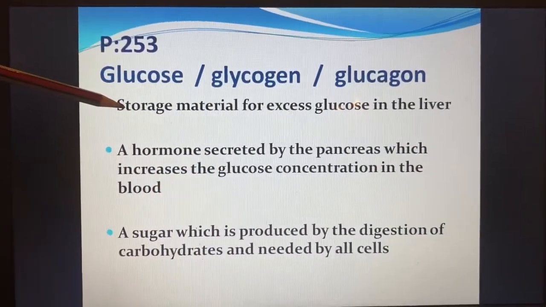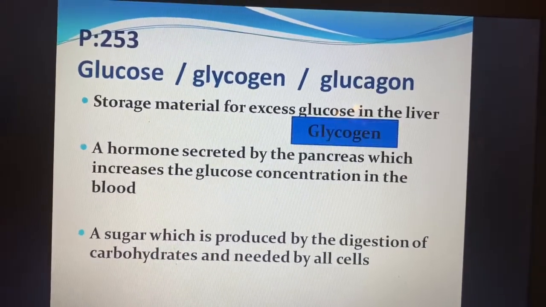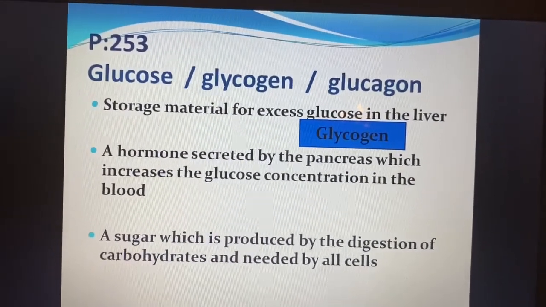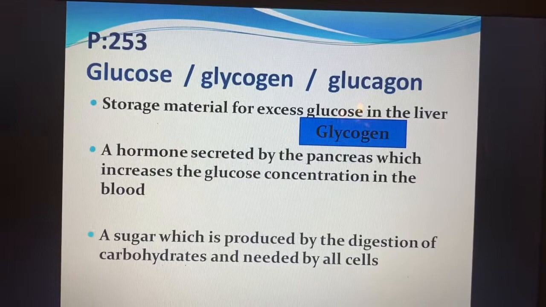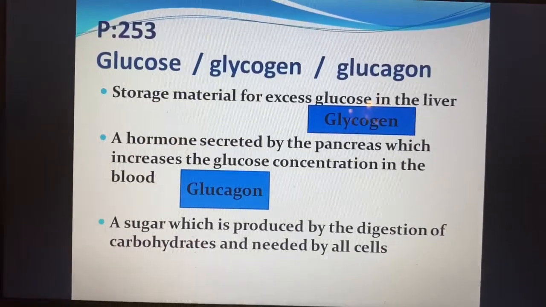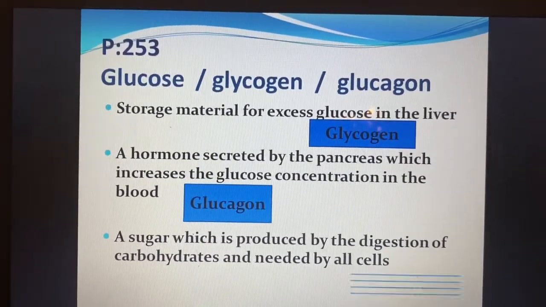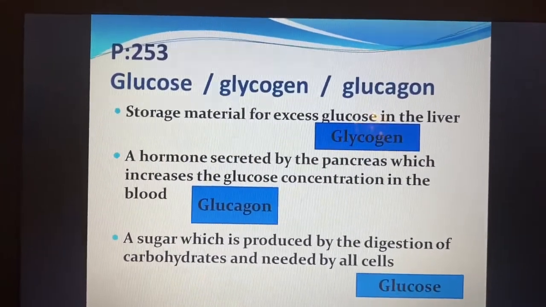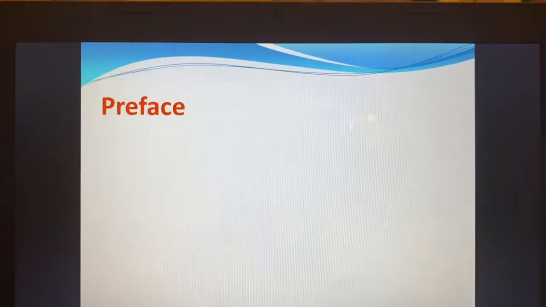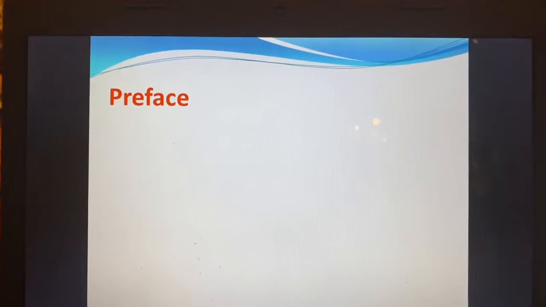The storage material for excess glucose, we called it glycogen. A hormone secreted from the pancreas that increases the glucose concentration, glucagon. Sugar that is produced after digestion of carbohydrate, we call it glucose. So don't mix between these three terms. طيب, let us start with our lesson.